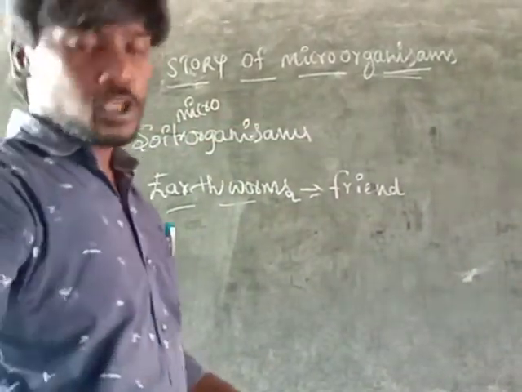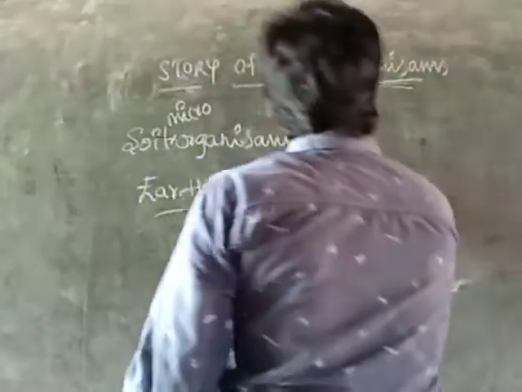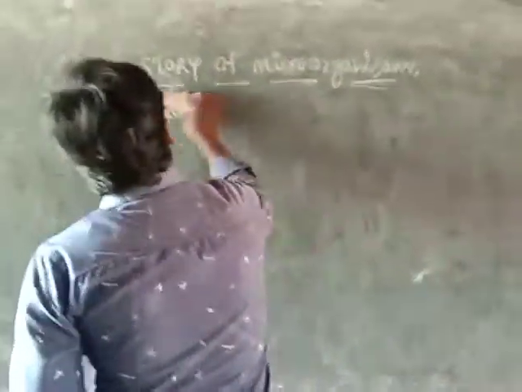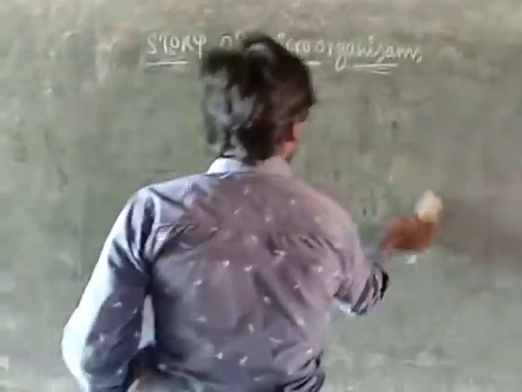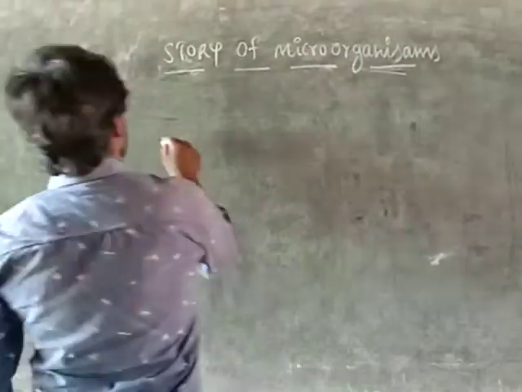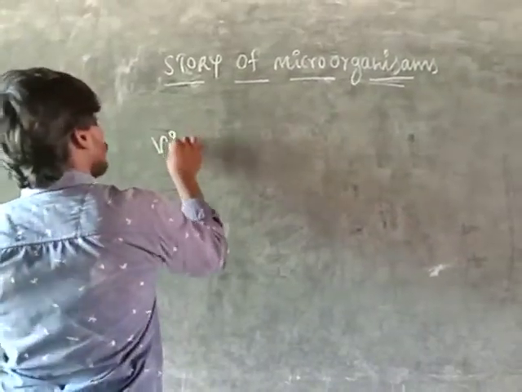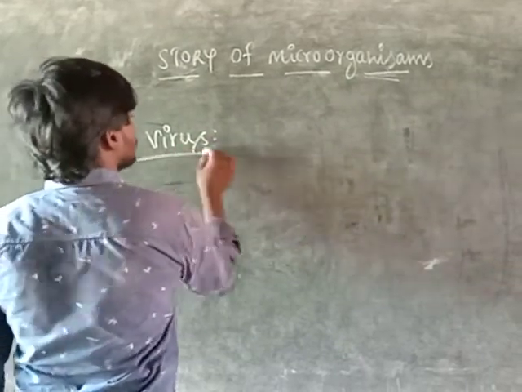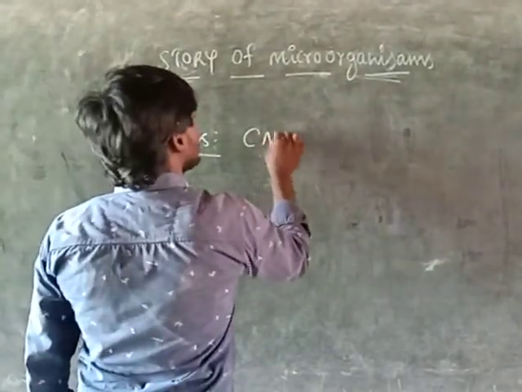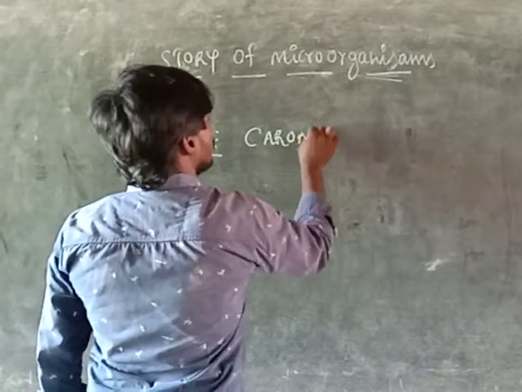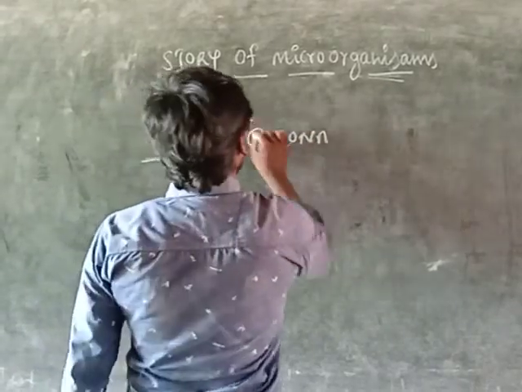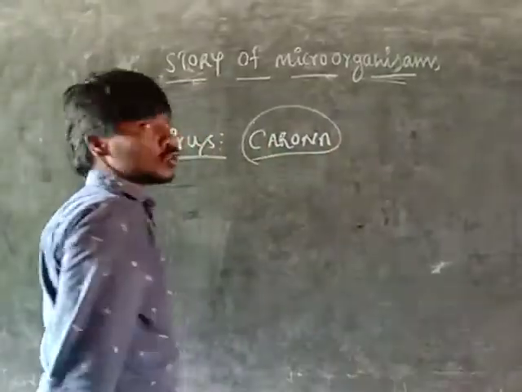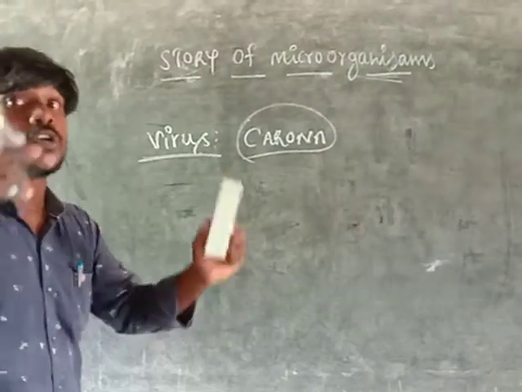Okay, and one more thing, there is a microorganism that is very dangerous and important. That is called a virus. Nowadays, many have suffered from a virus called corona. It is very dangerous and has disturbed the whole world.